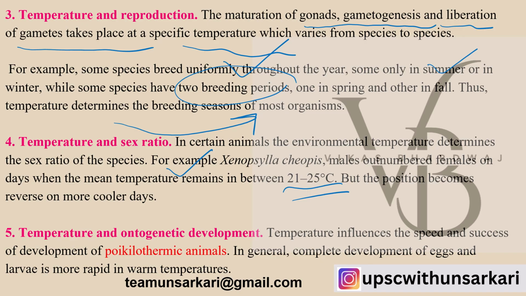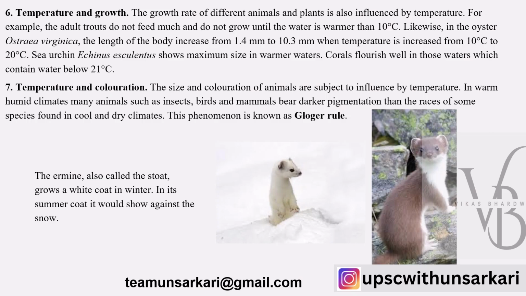Temperature and ontogenetic development is concerned. Temperature influences the speed and success of development of poikilothermic animals, those animals which are influenced by the outer heat stress or outer temperature. When the outer temperature varies, they are also trying to adapt and adjust to that temperature. So the complete development of eggs and larvae is more rapid in warm temperature. That is why we say that climate change is actually impacting all species on Earth.